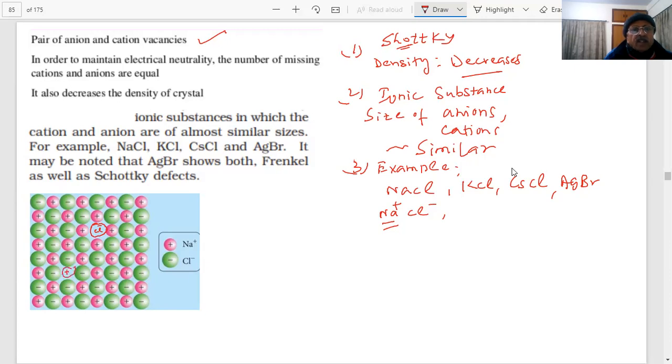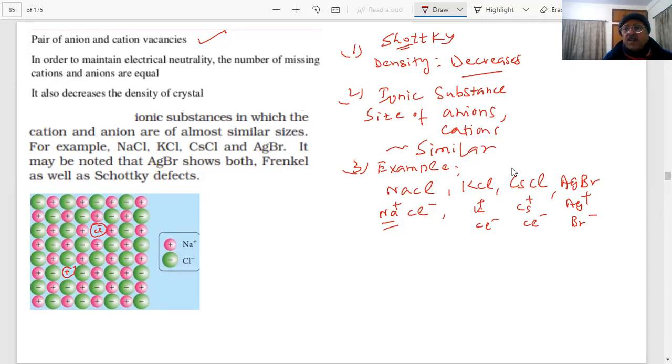So you can see that one sodium is out, one Cl minus is out. Potassium is not there, Cl minus is not there. Cesium is not there, Cl minus is not there, like this. So you have seen such examples where an equal number of positive and negative ions are missing.